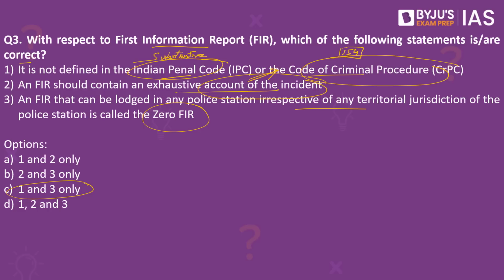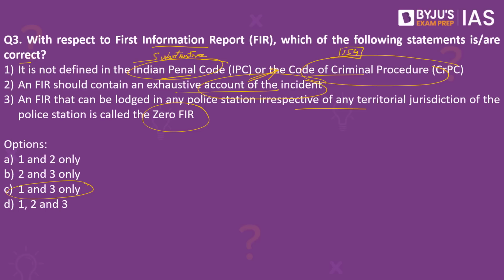Does it have to be exhaustive? No. Why? Because I do not know why that particular person committed that murder. It might also be a case of self-defense. So this first information report need not be an exhaustive one. I do not have to give all the information because I personally may not know what is happening.